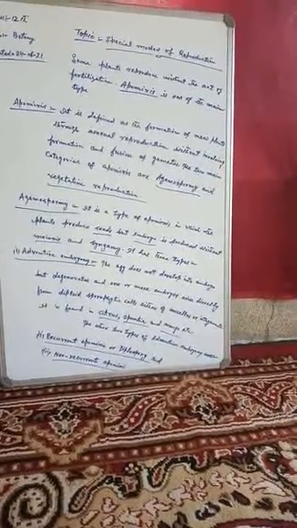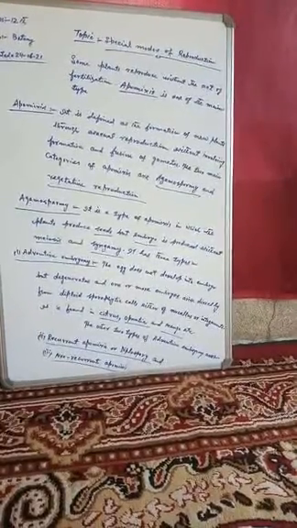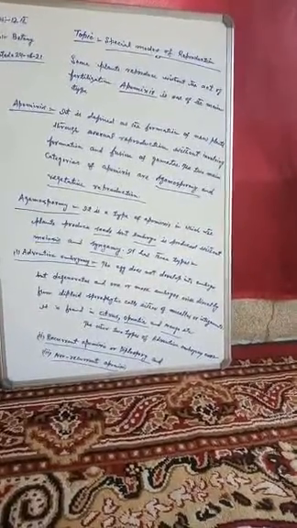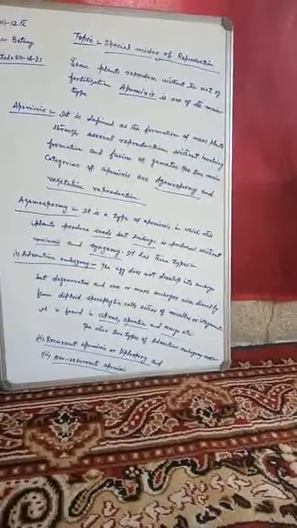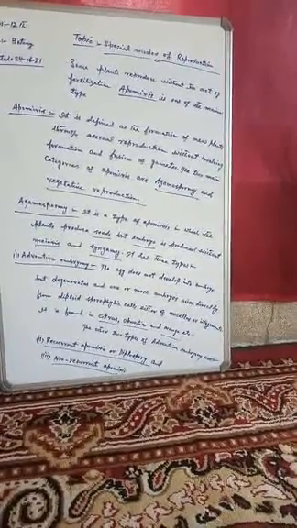Among these three types, the first type, adventive embryony, we have defined today in our lecture. Now there remains the second type, recurrent apomixis, and the third type, non-recurrent apomixis, and then the main type of apomixis, that is vegetative reproduction, which we will discuss in our next lecture tomorrow, inshallah.